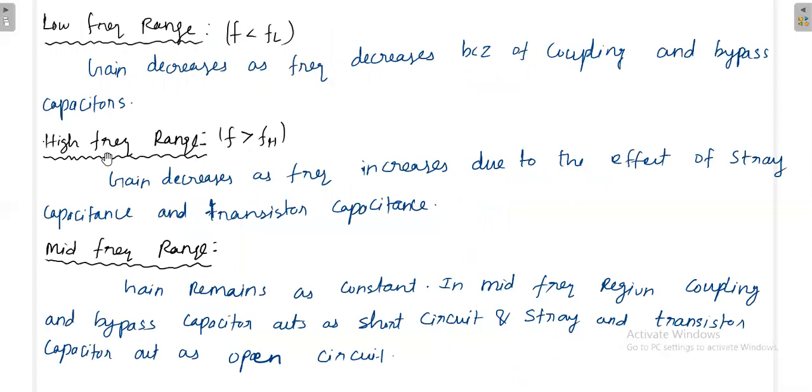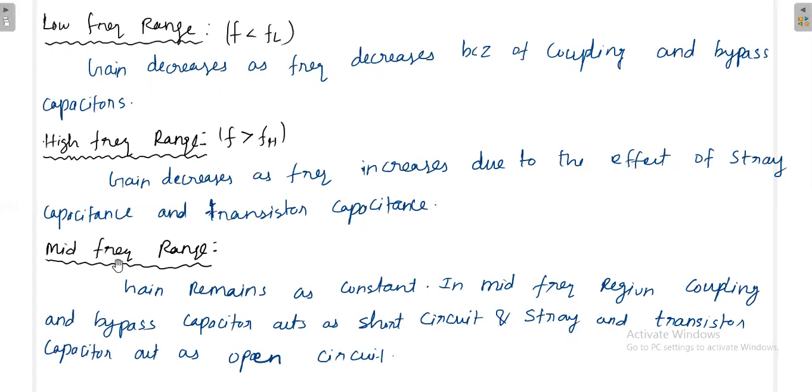Next, at high frequency, when f is greater than fH, the gain decreases as the frequency increases due to the effect of stray capacitance and transistor capacitance. These are not physical capacitors. These are device capacitances that are formed at high frequency operations.